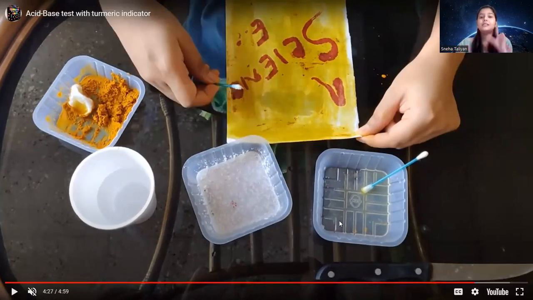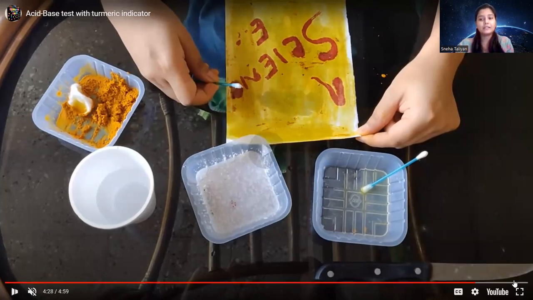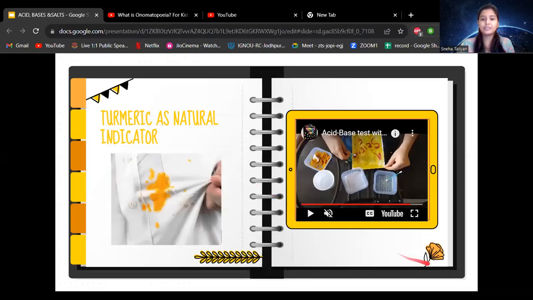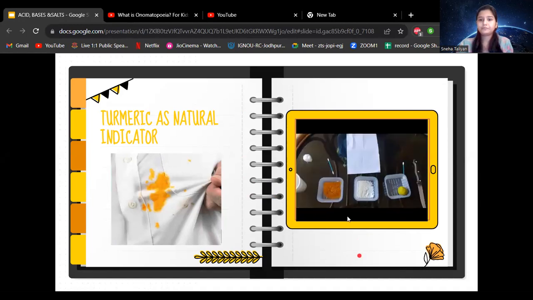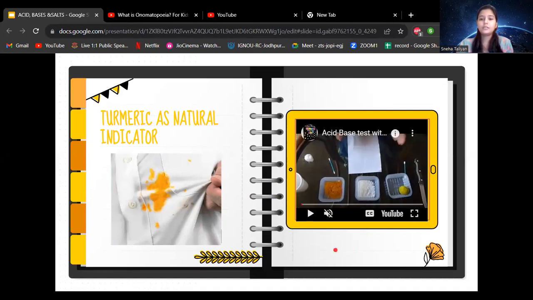Because soap solution is basic, and turmeric is a natural indicator that tells us about basic solutions. Right? I hope you understood that turmeric is a natural indicator that tells us about basic things. If you add something acidic to it, nothing will happen. If you add a basic thing, then it will change color to what? A little bit pinkish or reddish color. Okay?